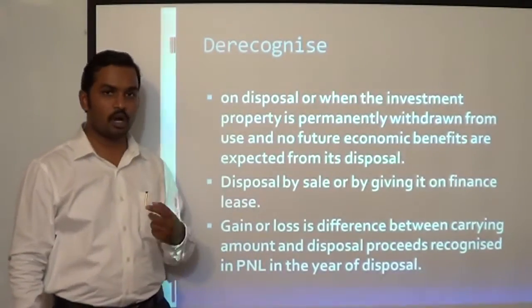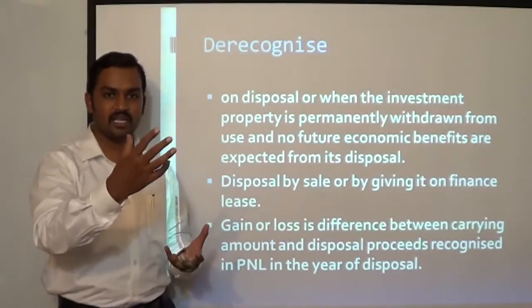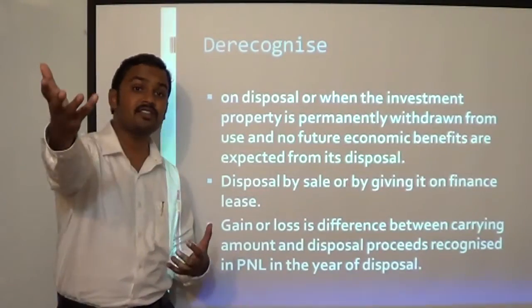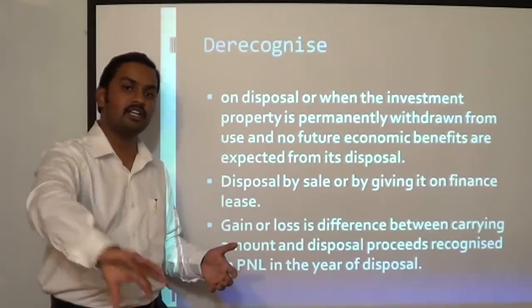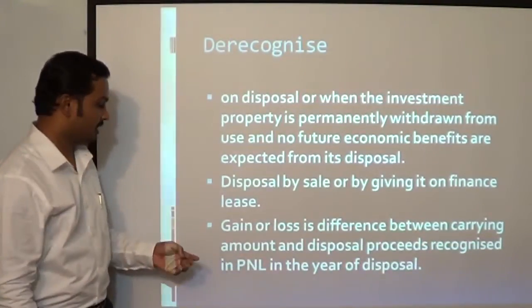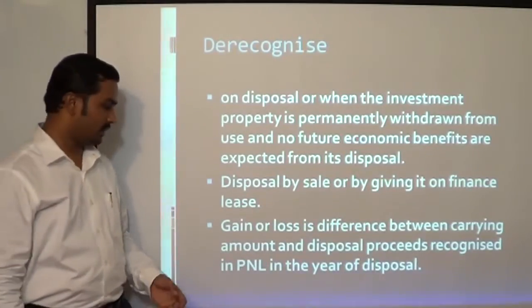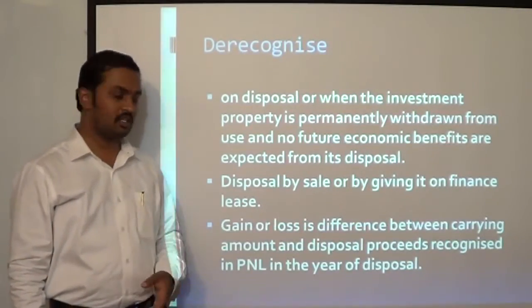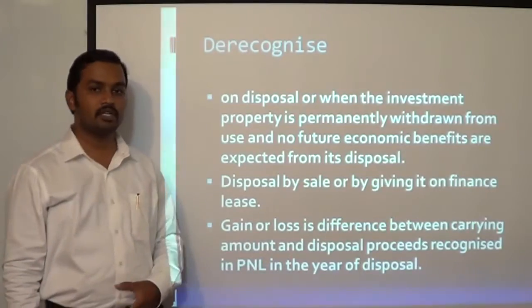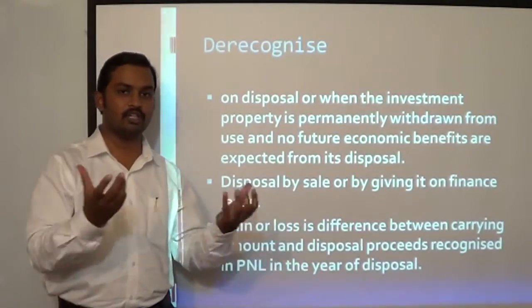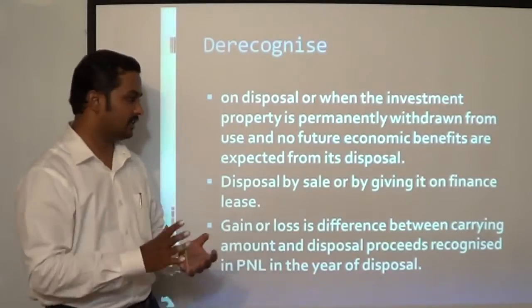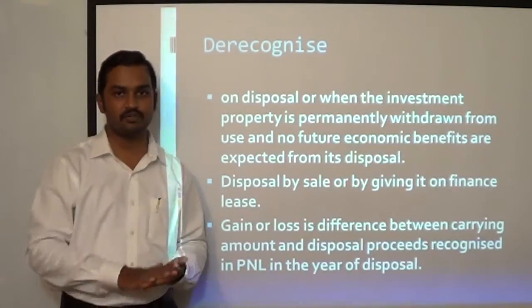Now, disposal. How can disposal take place? That is by sale or by giving it on finance lease to a lessee. So if you can find a lessee, give it on finance lease, you have to de-recognize the asset from your books of account. Then gain or loss is the difference between carrying amount and disposal proceeds recognized in P&L account in the year of disposal. So you have to arrive at gain or loss. The disposal proceeds and the carrying amount, the difference between gain or loss will be recognized in the profit and loss account in the year of disposal. Okay.